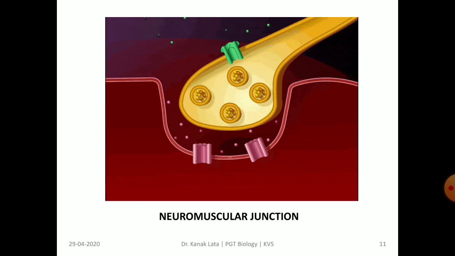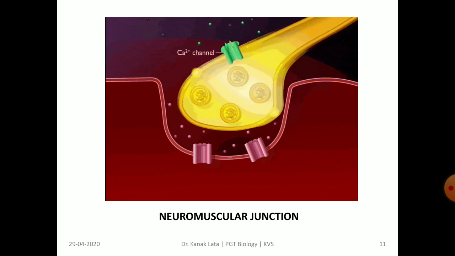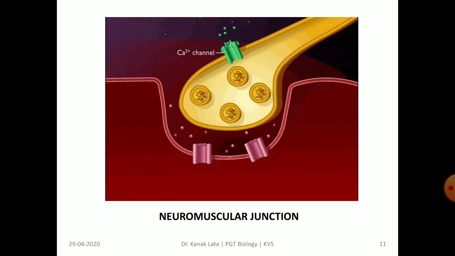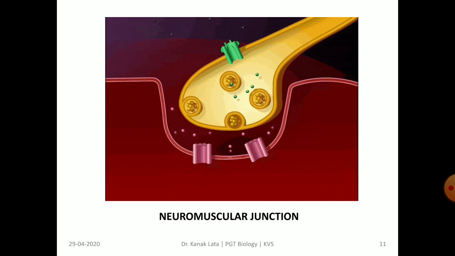This figure indicates the neuromuscular junction. As the name indicates, it acts as a bridge between the nervous system and the muscular system for transmission of messages, transmission of impulses.